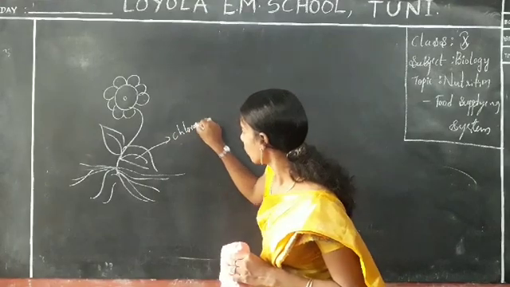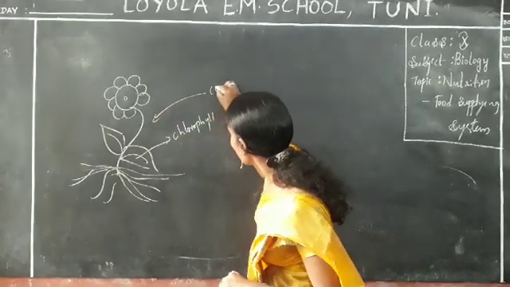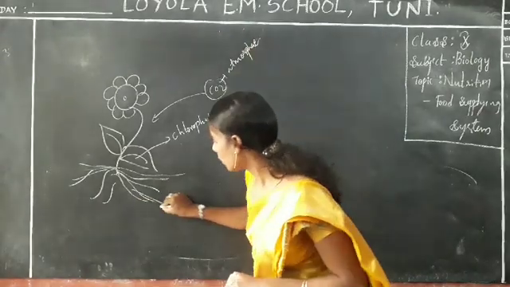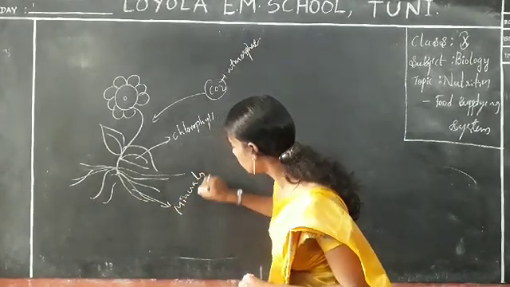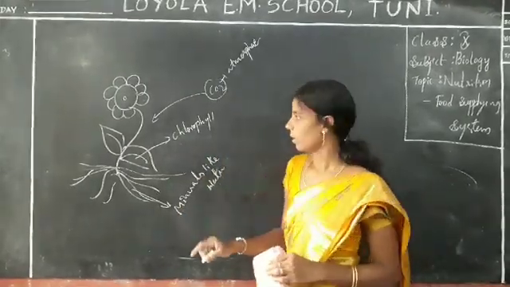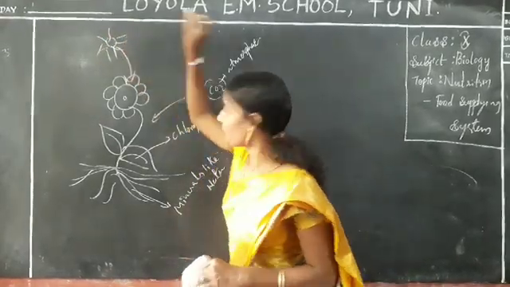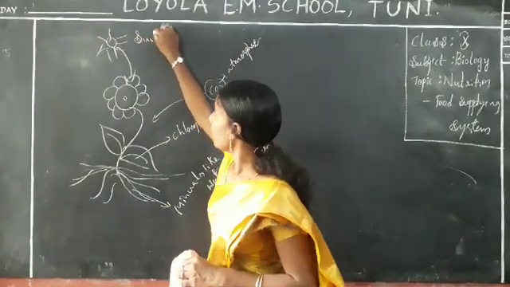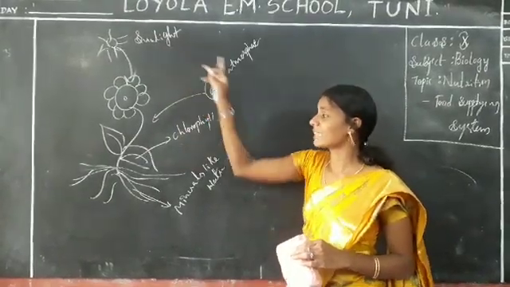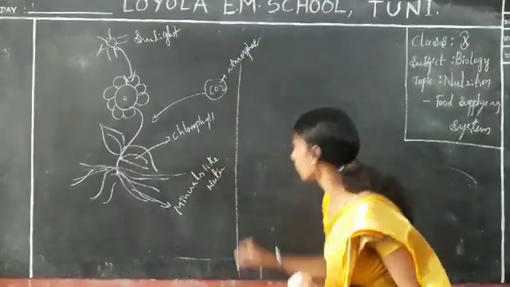Carbon dioxide comes from the atmosphere. Water and minerals are present under the ground, and some sunlight is focused on this plant. By observing this picture, you already know how many materials are needed in photosynthesis. There are 4 materials. Can you say them?